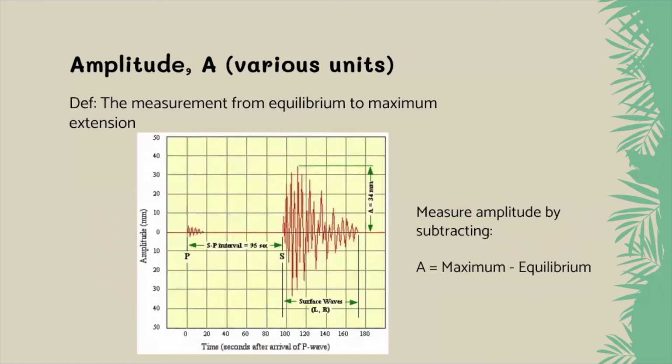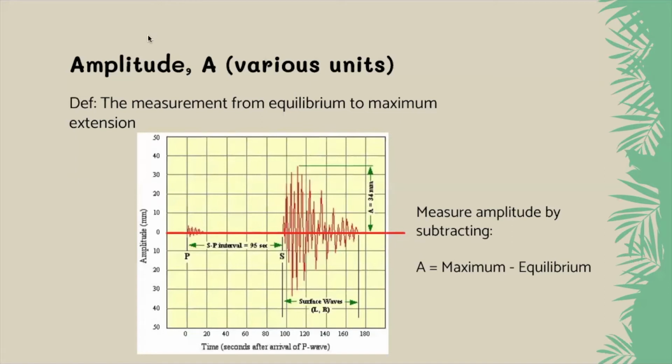Okay, so when you get to it, how do we measure amplitude? You find the equilibrium position, you find the maximum height, and subtract them. So this is actually the two earthquake waves. One of the ways you could measure the amplitude of an earthquake wave is to look at a seismograph. A seismograph vibrates up and down when an earthquake comes by. In this case, we found the equilibrium position right in the center.